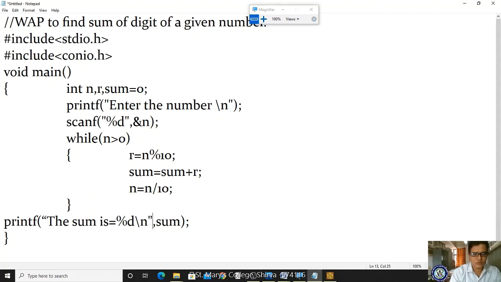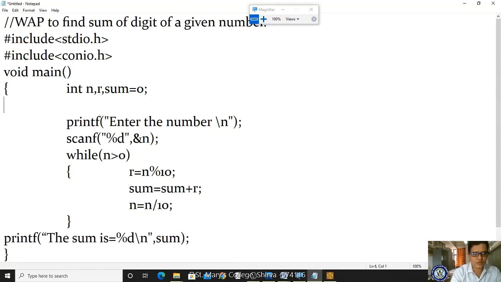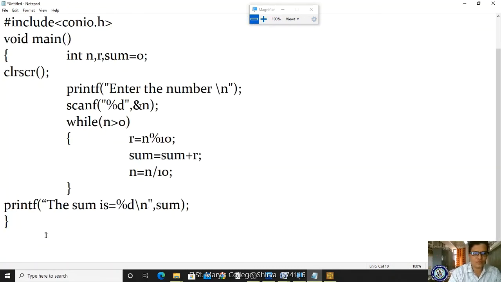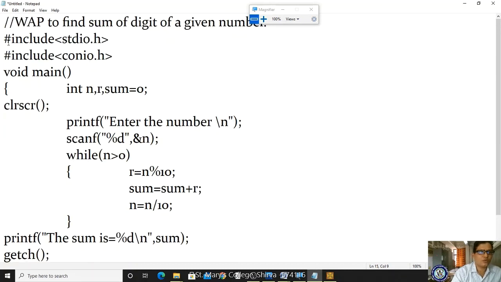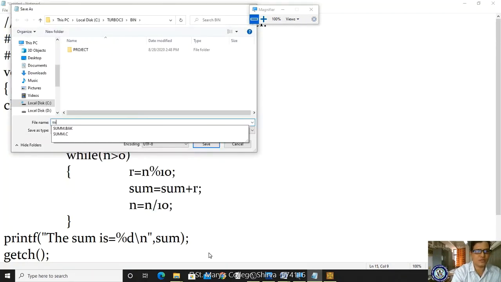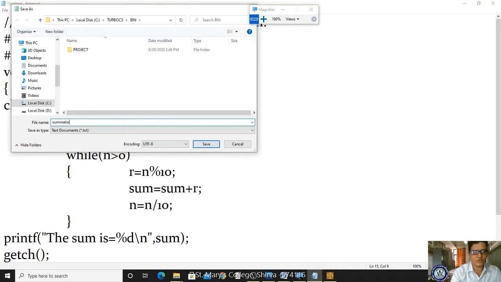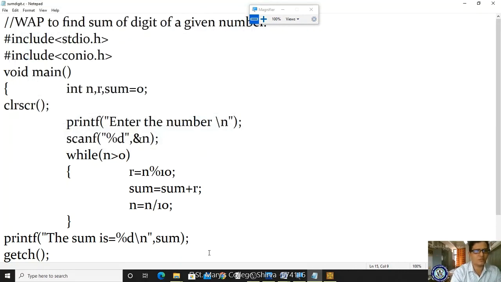Okay, yes, here the clear screen is required, right? I'm writing here clear screen. After the variable declaration, before closing the program, it has to be getch, and now let me save this file with summation, right? Summation.c, sum of digit dot c, summation of digit, right?